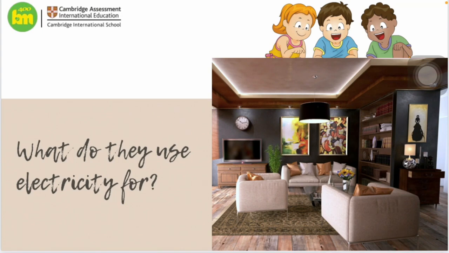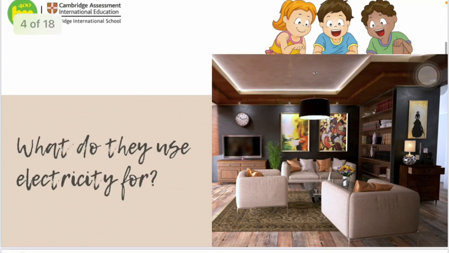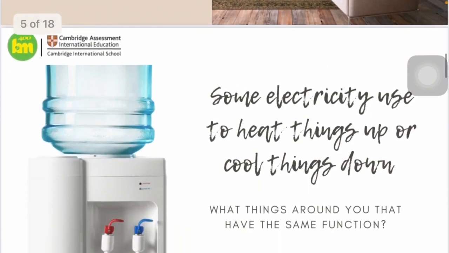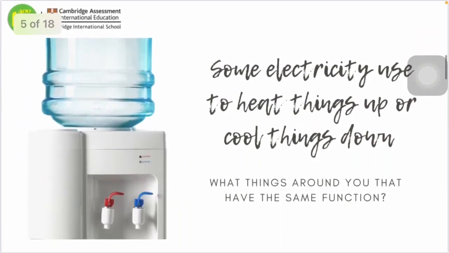In that matter, let's check the example in here. I have the dispenser. As you know, some electricity is used to heat things up or cool things down. What things around you have the same function? Well, I'll let you think. While you guys think about the answer, I would like to inform you that we have two kinds of source of electricity.